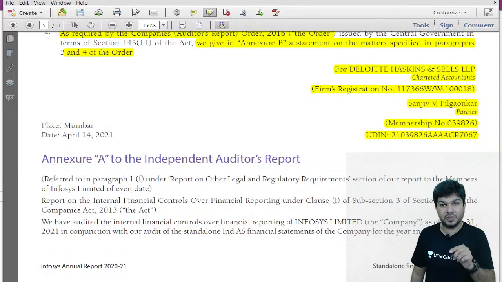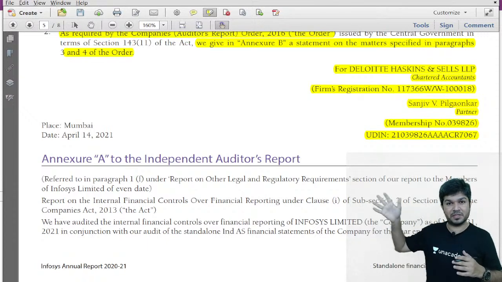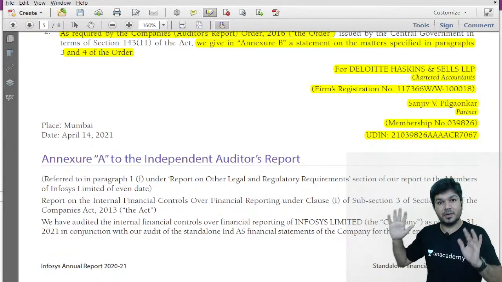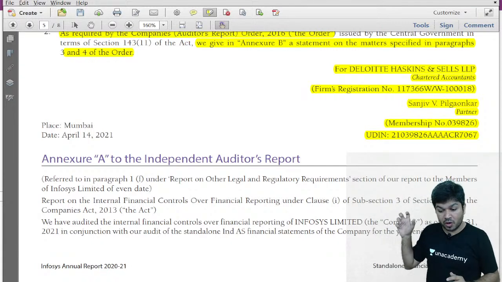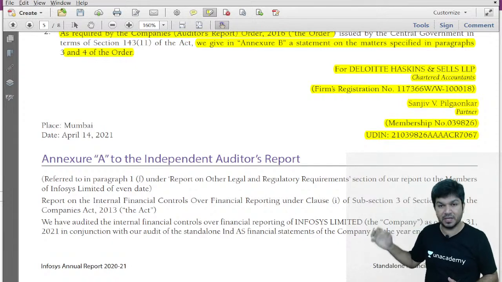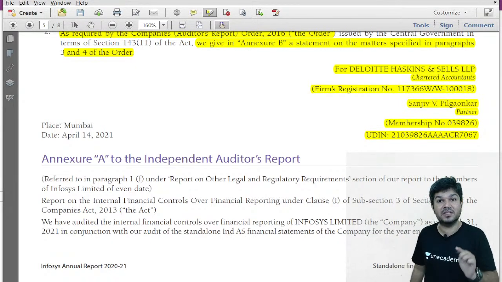Now onwards, this UDIN number is mandatory. If an individual was appointed, I will write CA Mr. A, his membership number and his signature. But if a firm is appointed, for Deloitte Haskins and Sales LLP, Chartered Accountants, their FRN number, the firm registration number, the partner who is signing, his designation, his membership number and the UDIN number.